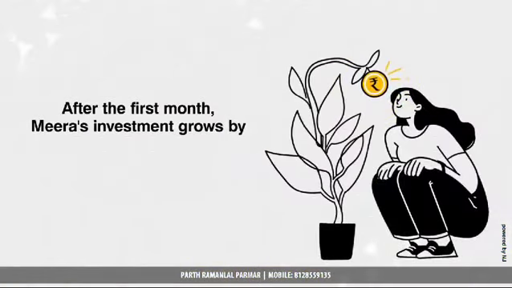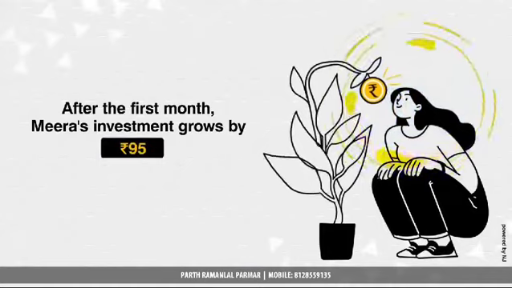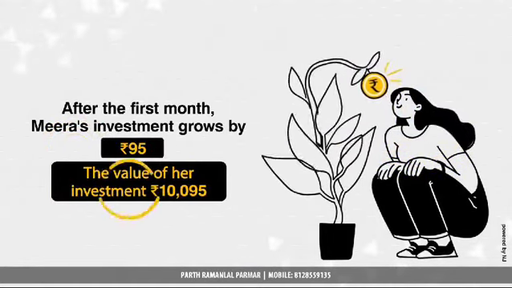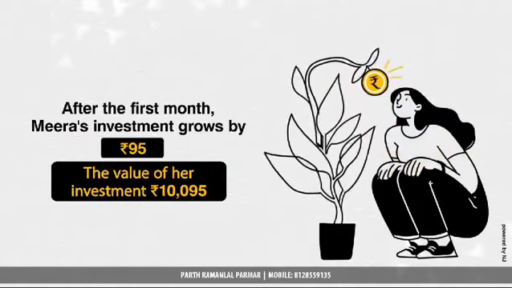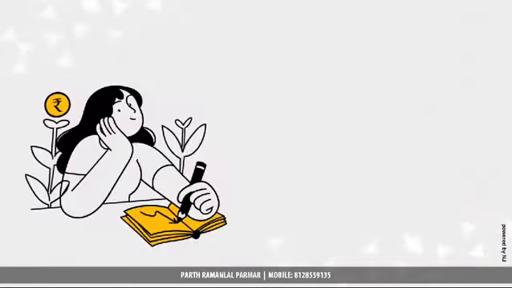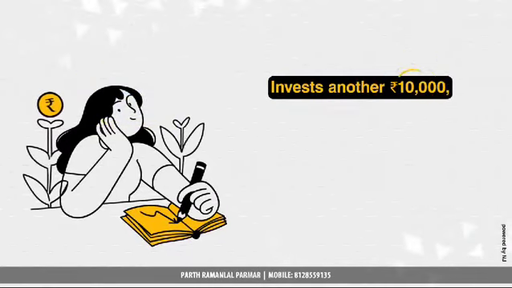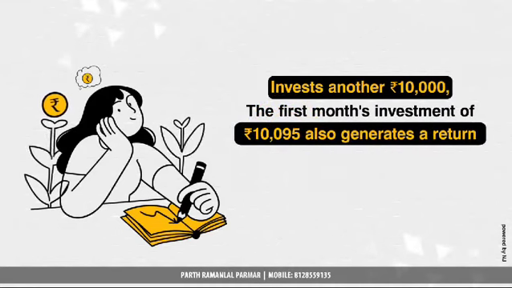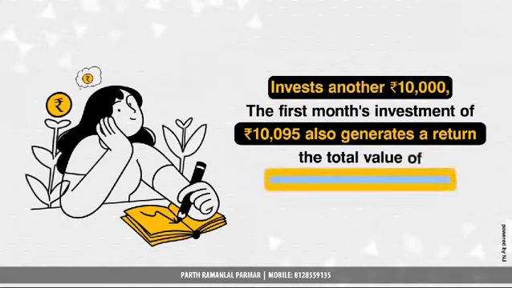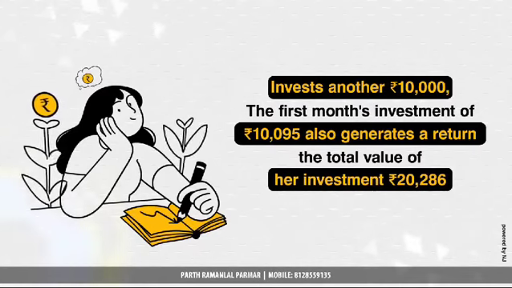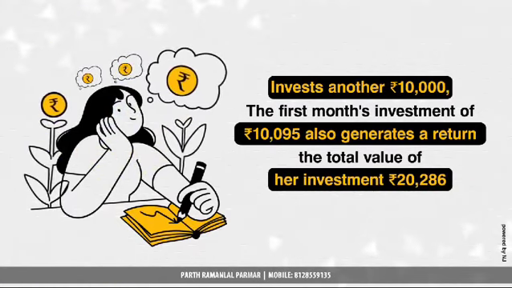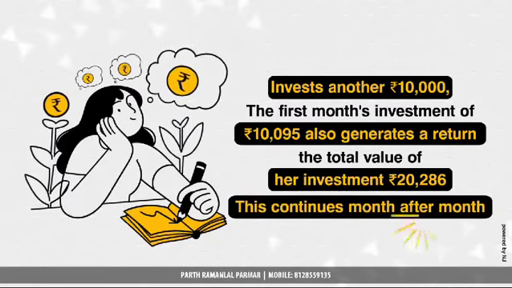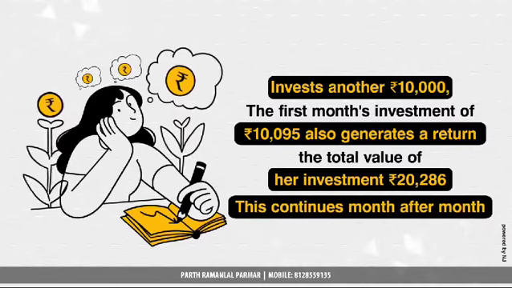After the first month, Meera's investment will grow by approximately Rs 95, making the value of her investment Rs 10,095. In the second month, she invests another Rs 10,000. And the first month's investment of Rs 10,095 also generates a return, making the total value of her investment Rs 20,286. This process continues month after month, with the returns on previous investments adding up and compounding.